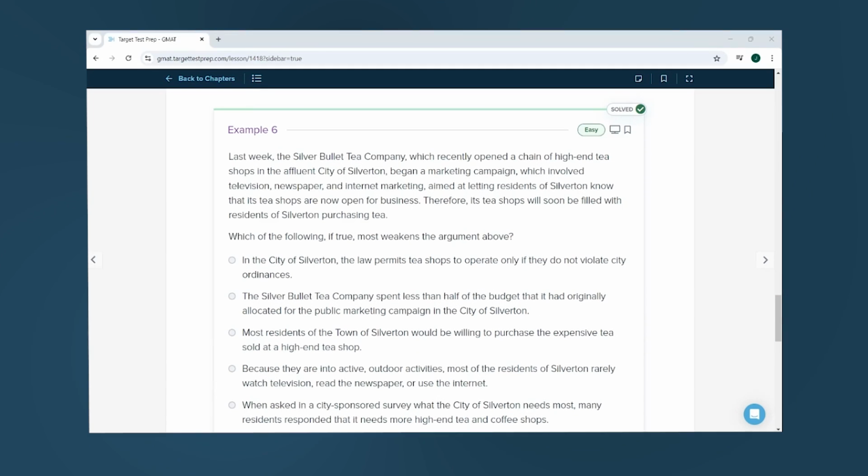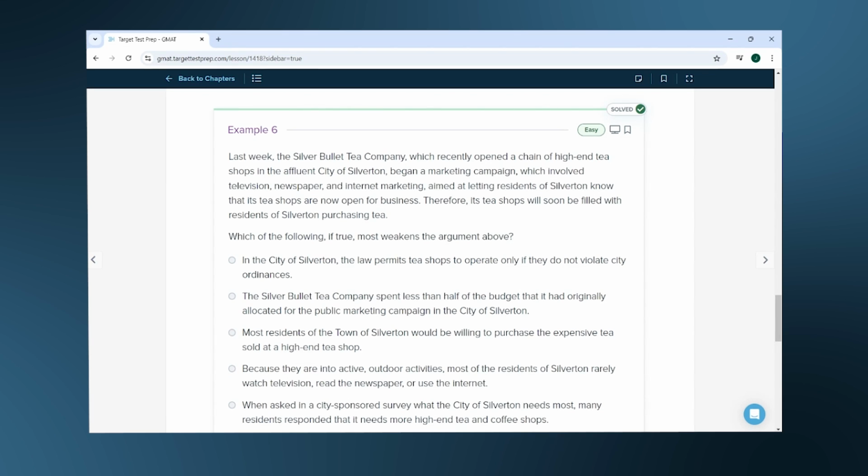Let's start with an easy problem, just so you can get a feel for it. Last week, the Silver Bullet Tea Company, which recently opened a chain of high-end tea shops in the affluent city of Silverton, began a marketing campaign which involved television, newspaper, and internet marketing aimed at letting the residents of Silverton know that its tea shops are now open for business. Therefore, its tea shops will soon be filled with residents of Silverton purchasing tea. Which of the following, if true, most weakens the argument above?